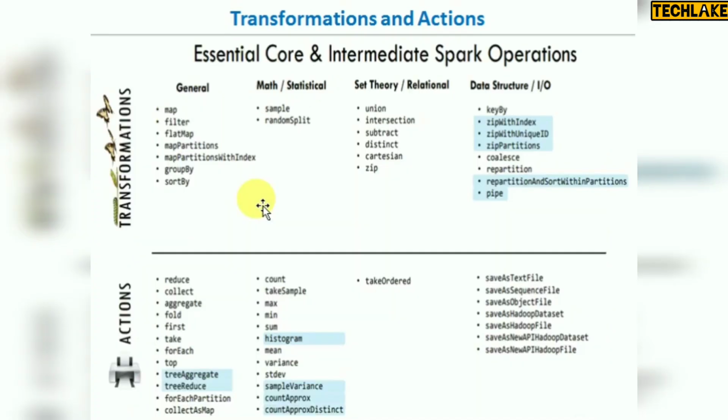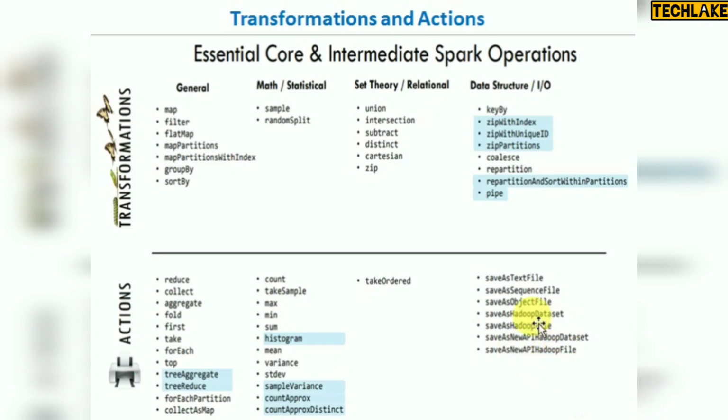These are the lists of transformations and actions available. General mathematical calculations like statistical calculations are available, same thing for actions. Relational things like set operators: union, intersection, subtract, distinct, Cartesian, and zip. Same thing for data structure input output, like when you are storing this data, these actions are for storing it: save as text file, save as sequence file, save as object file.